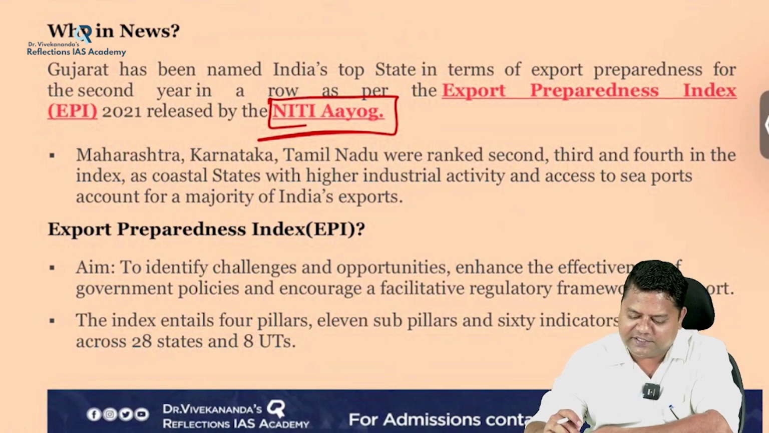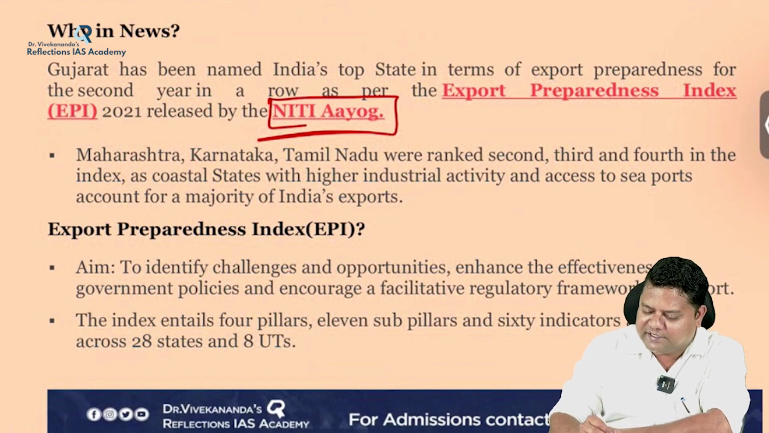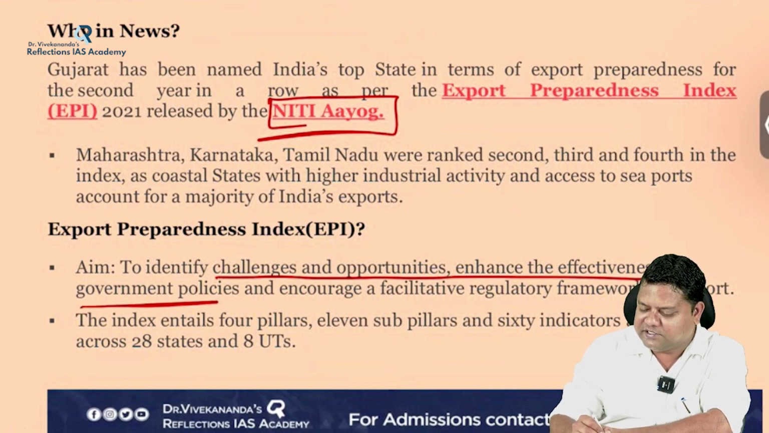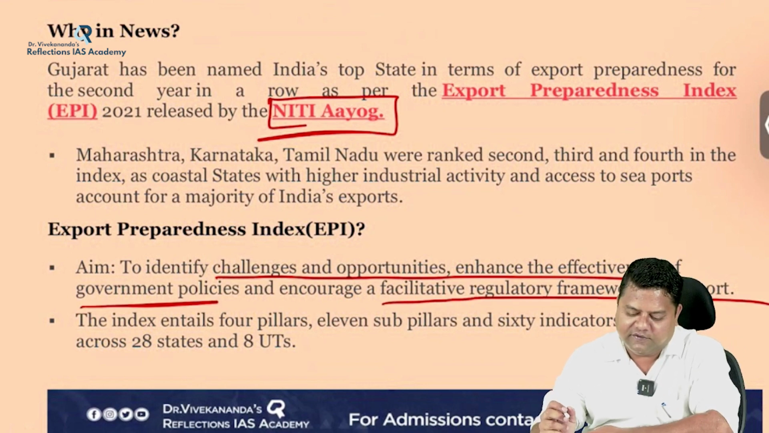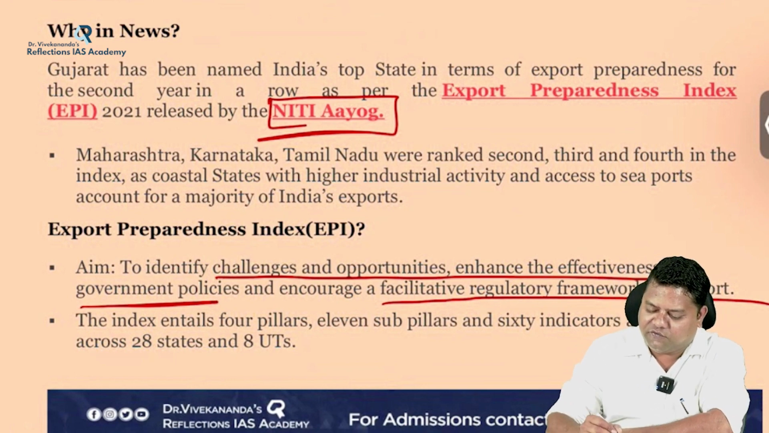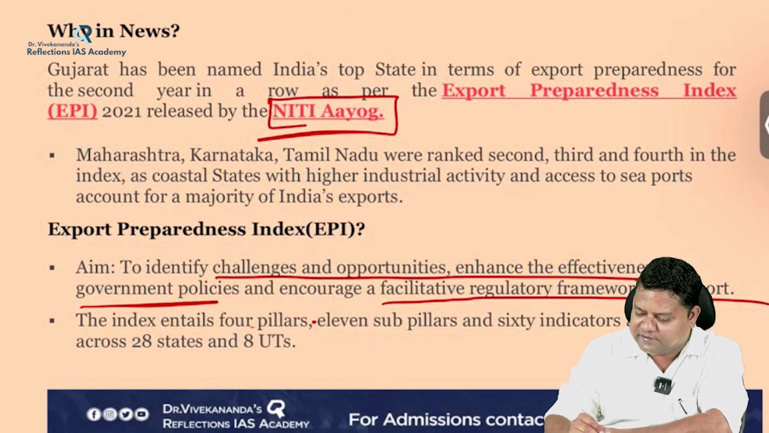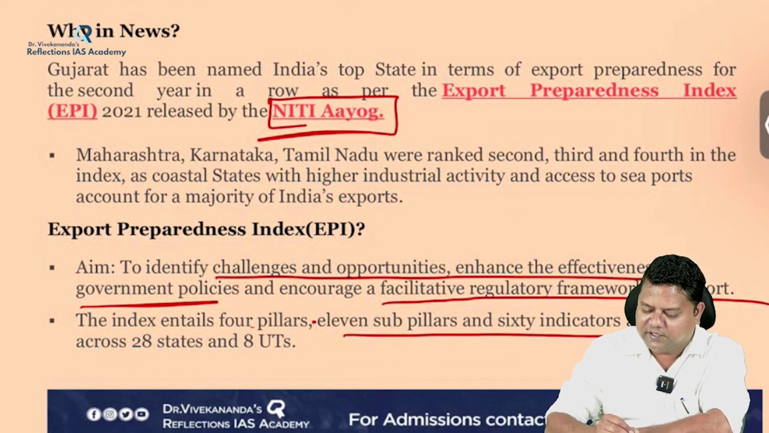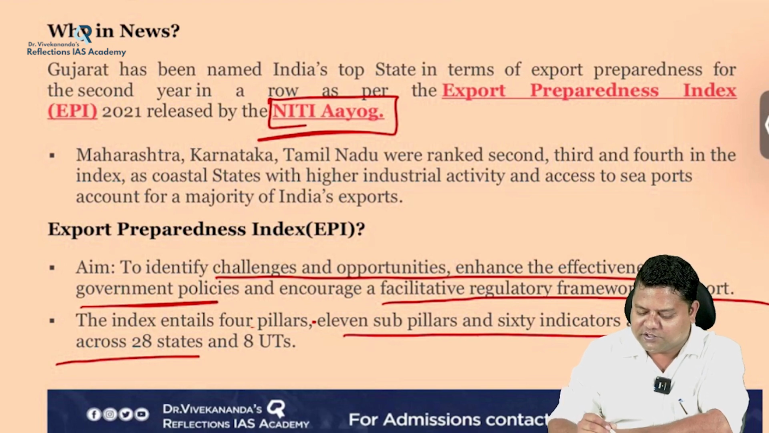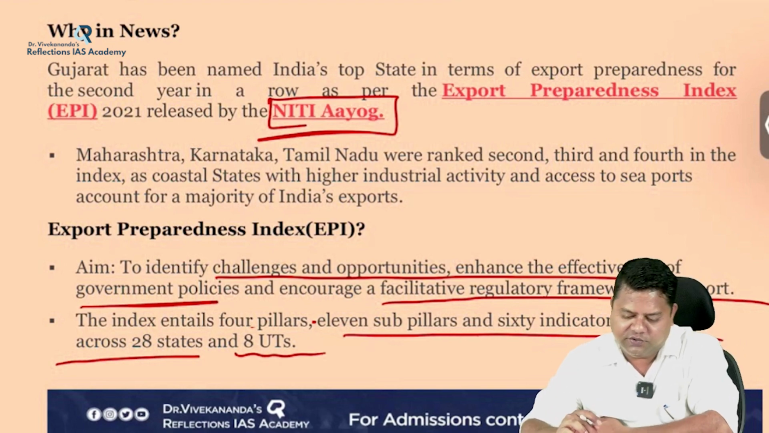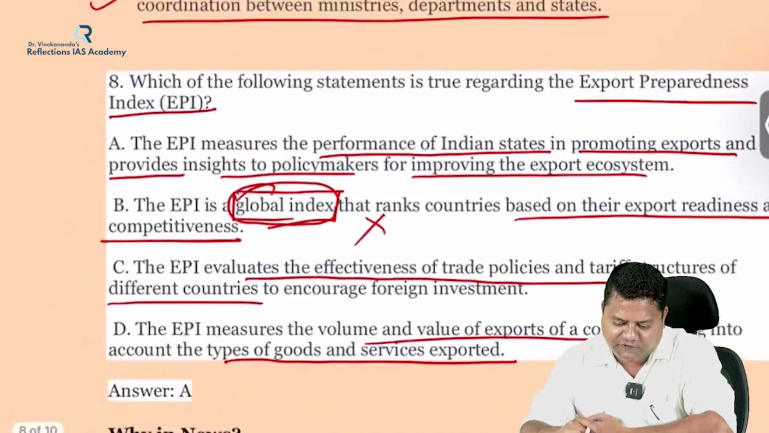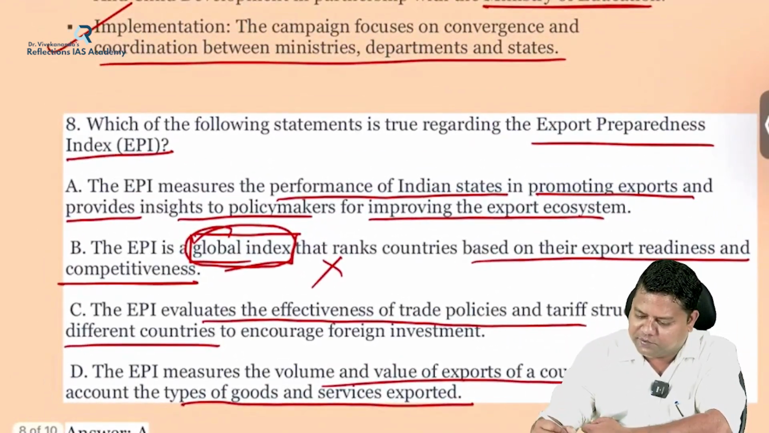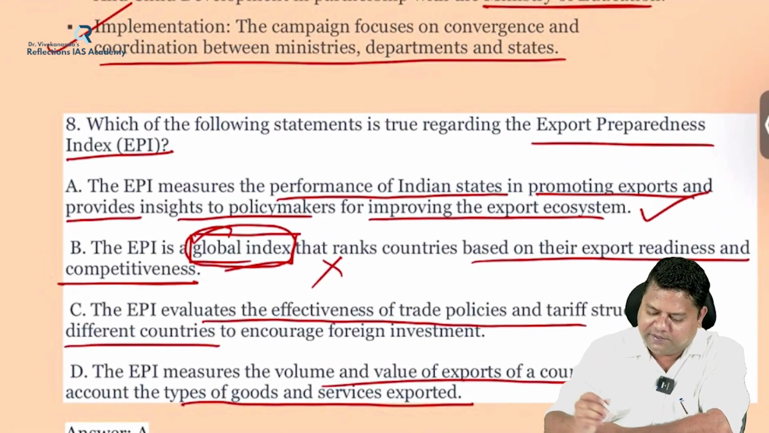And this Export Preparedness Index identifies the challenges, opportunities, enhances the effectiveness of government policies, encourages facilitative regulatory framework for export. And it has got 4 pillars, 11 sub-pillars and 60 indicators, and covers all the 28 states and 8 union territories. So for this, the first option is fair enough and extremely correct.